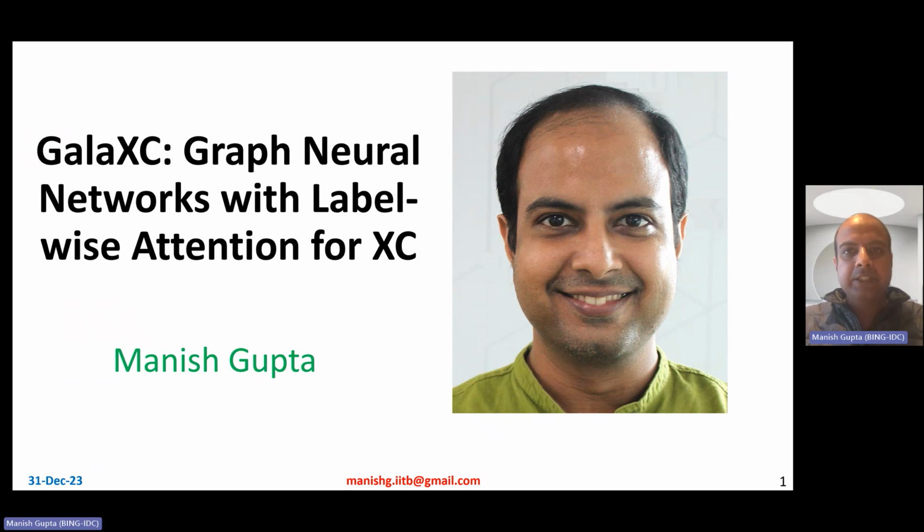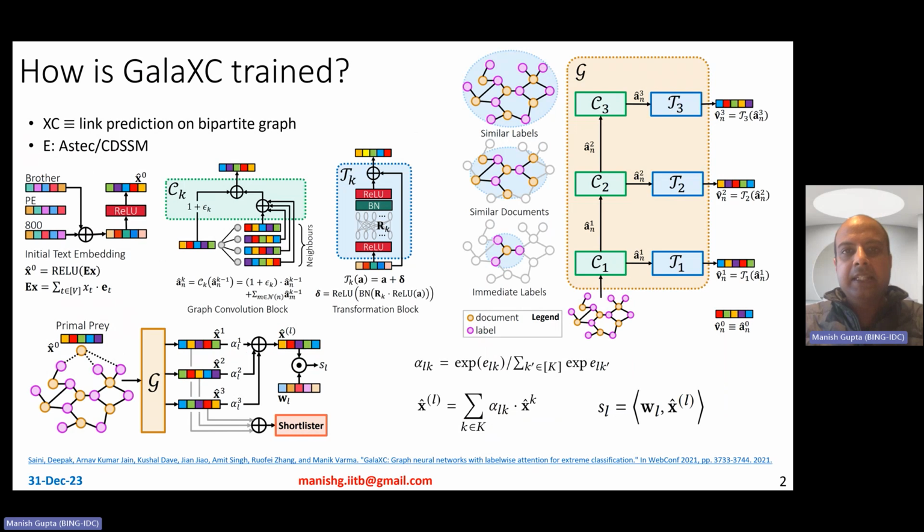for extreme classification. Okay. So GalaXC is a deep XML algorithm. It is a deep learning based extreme classification algorithm. It also makes use of a label correlation graph in some ways, just like Eclair, but it is actually a much simpler algorithm compared to Eclair. In fact, the entire training of GalaXC can be understood by a single slide. Of course, there are so many notations and things here, but it's easy to understand if you have already gone over my previous videos on deep XML, STAC, decaf and Eclair.